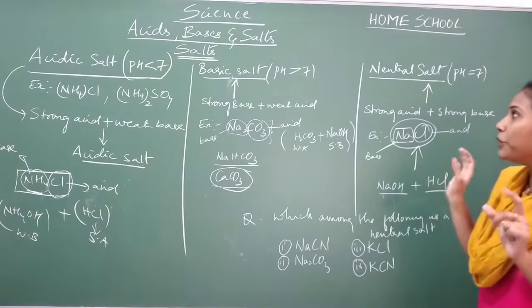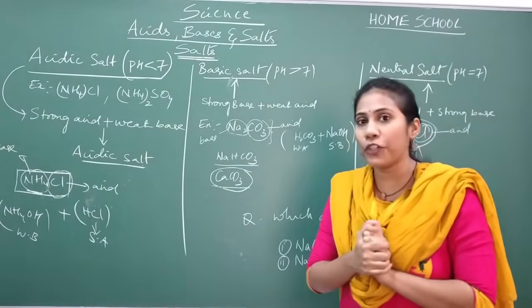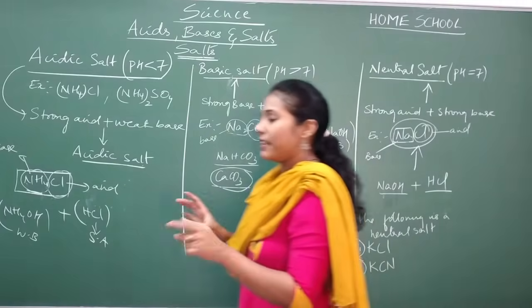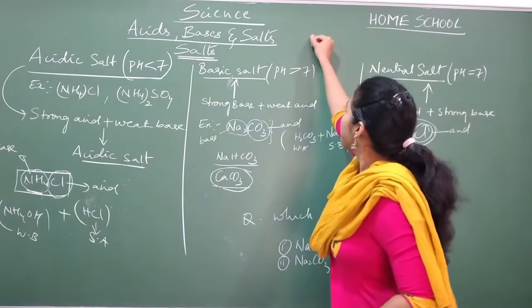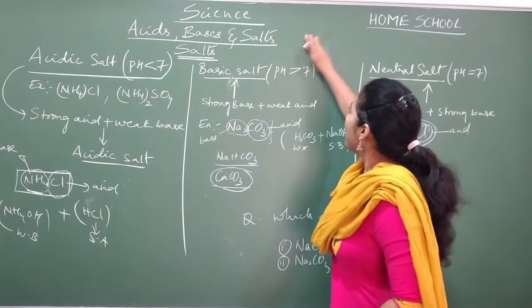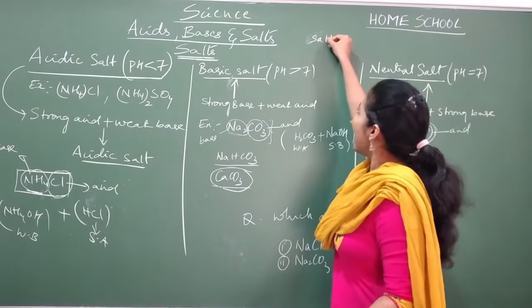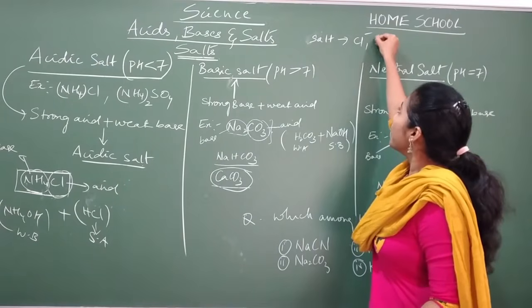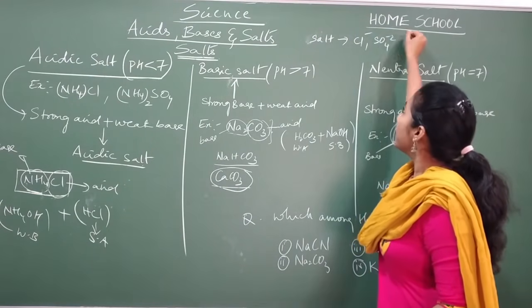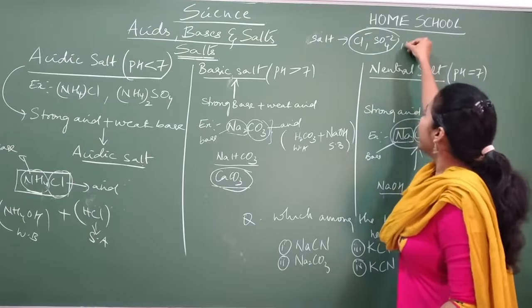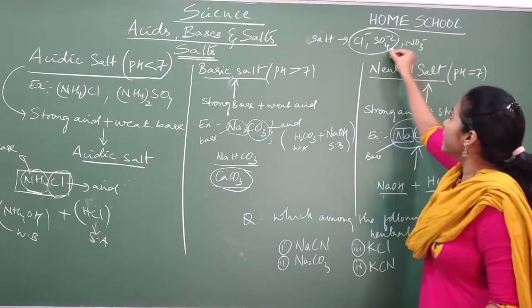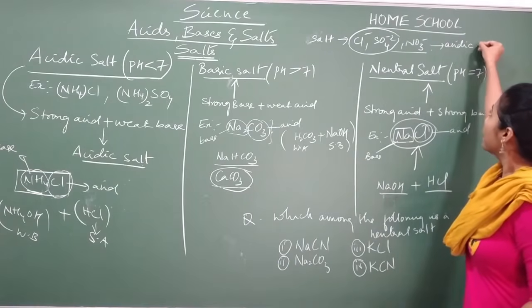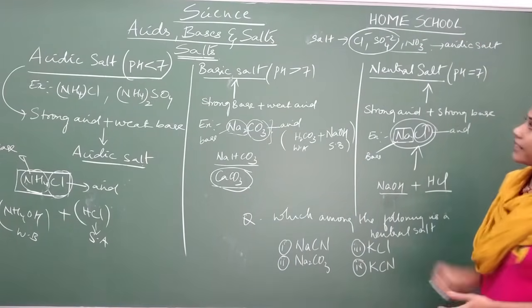And here I am going to share one small trick for you. Remember, if a salt contains anions like chlorine and sulfate, even nitrate also, they belong to the acidic salt category.